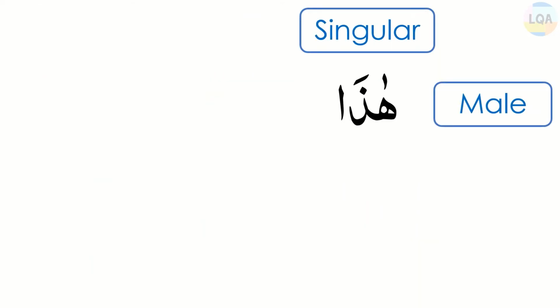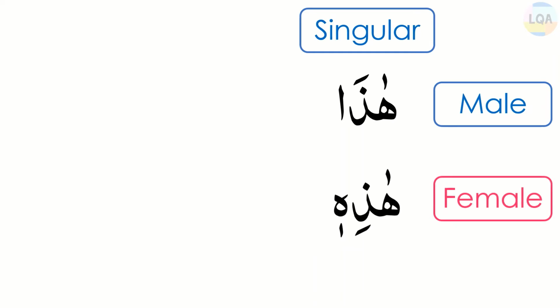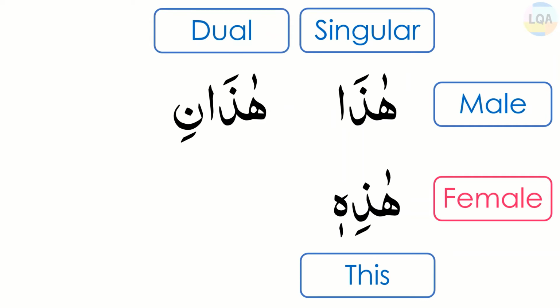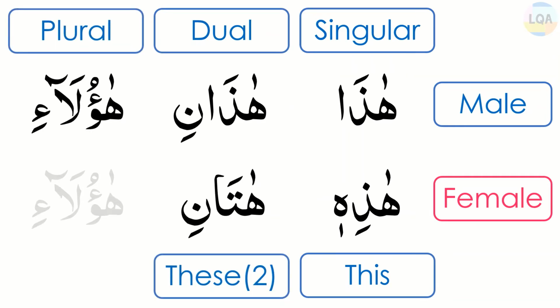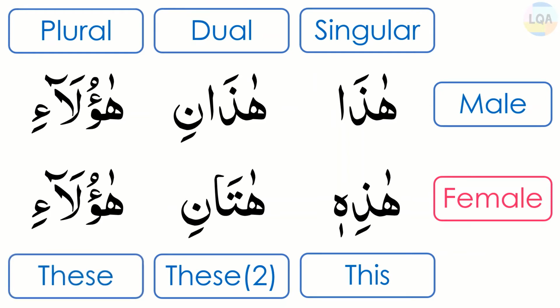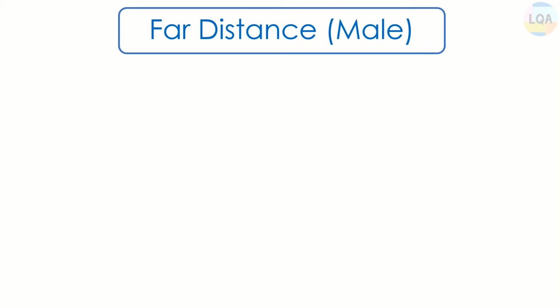So these are the pointers used in near distance. Haza, hazihi, this. Hazani, hatani, these two. Haulai, haulai, these. Now we are going to learn about the far distance pointers for male gender.